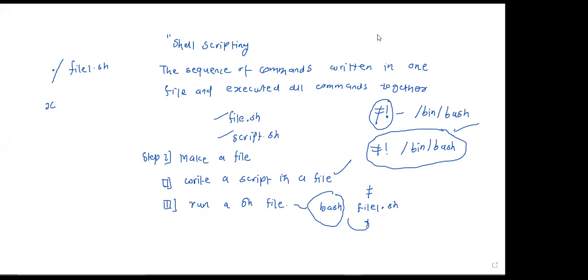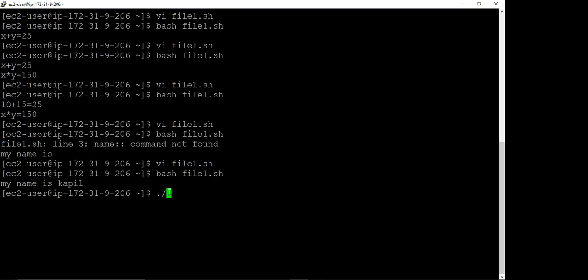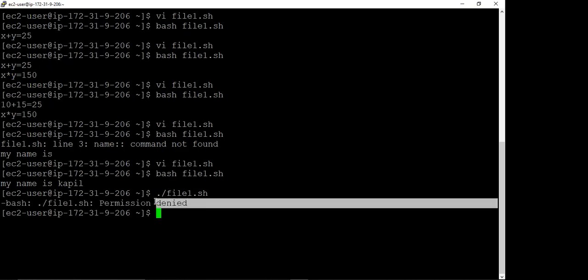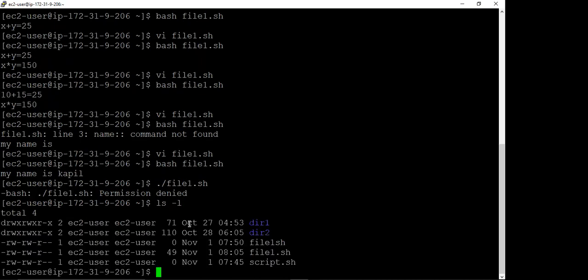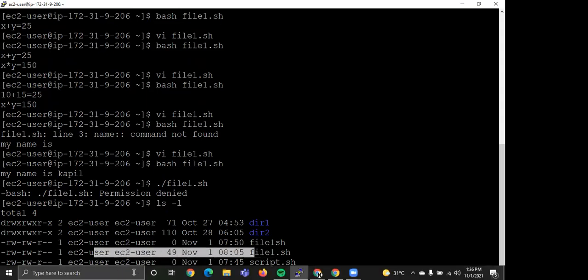Now first we go back to the terminal. Suppose we write dot slash and then file1 dot sh. Now see we have an error, permission is denied. Now let us check the long list format and see for file1.sh. For file1.sh there is no permission of execute.